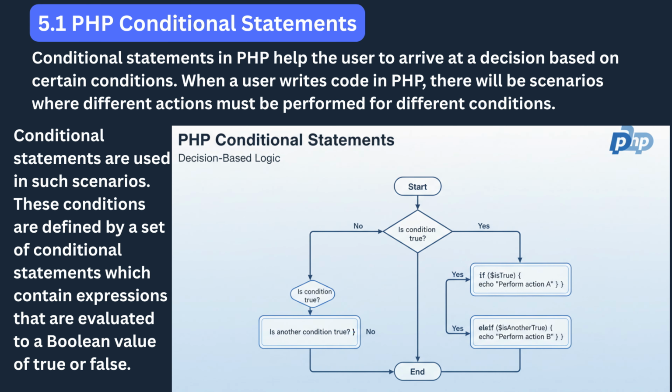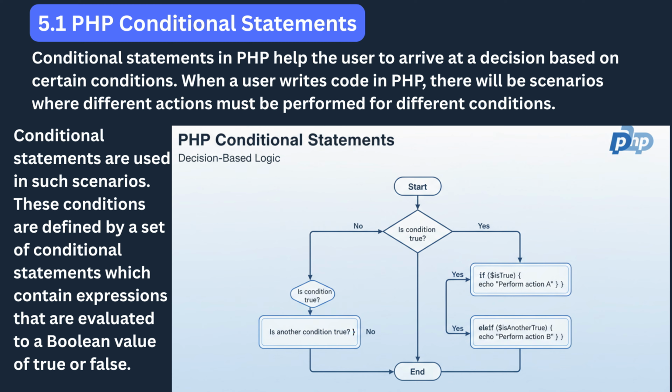As the session progresses, it begins to focus specifically on PHP conditional statements, which are essential tools for decision-making in a program. Conditional statements allow PHP to choose different actions depending on whether a given condition is true or false. When a programmer writes PHP code, there are countless situations where different outcomes are needed.